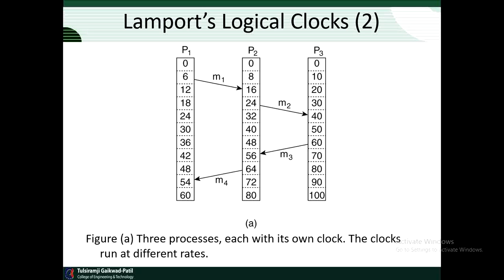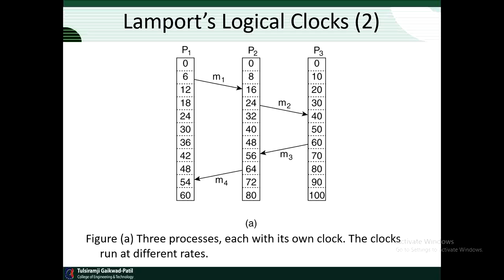This value is certainly possible. According to this reasoning, message M2 from P2 to R takes 16 ticks, again a plausible value. Now consider message M3. It leaves process P3 at 60